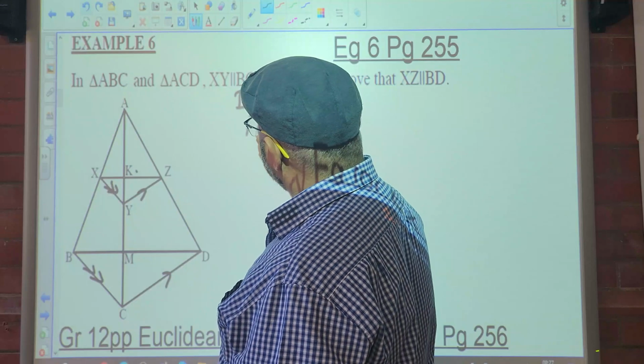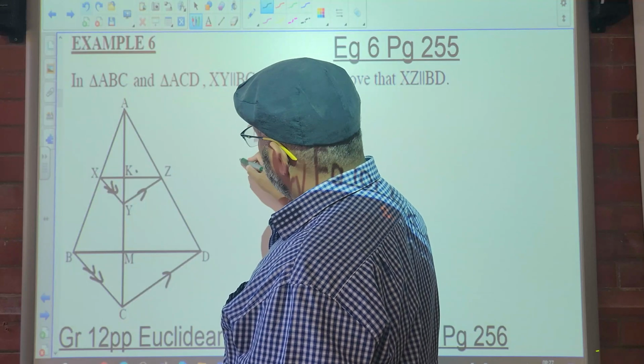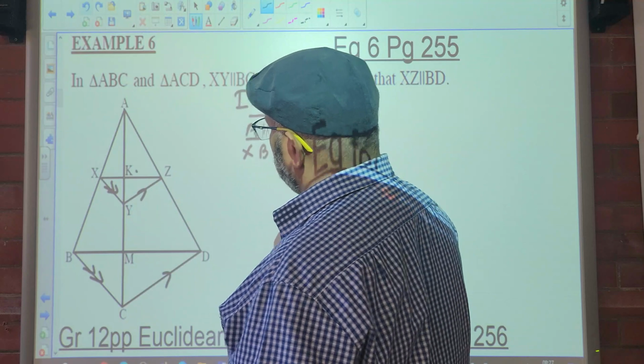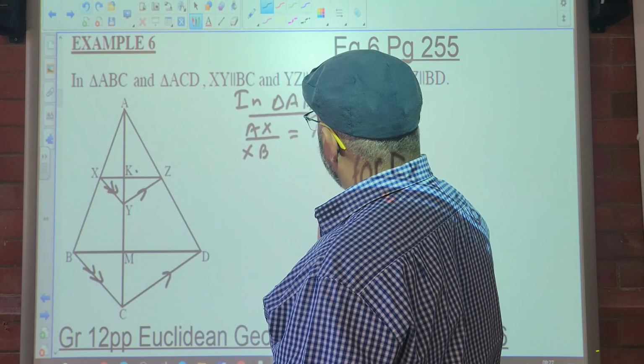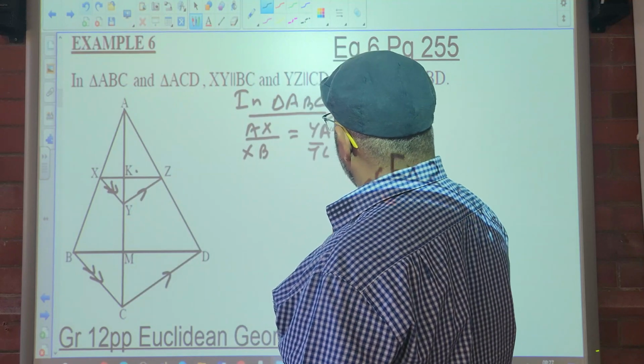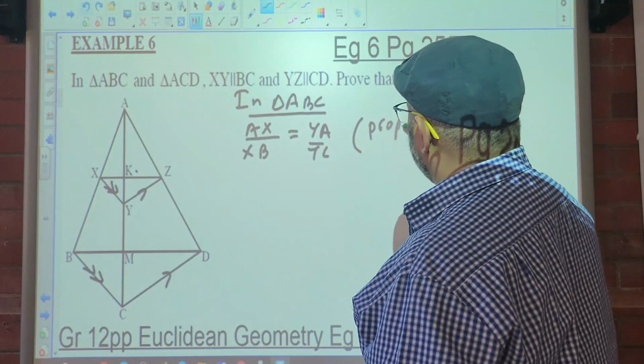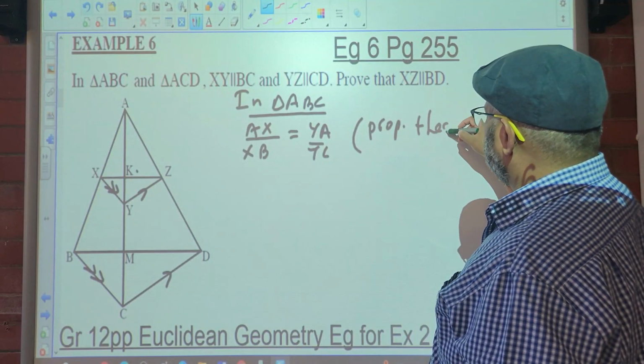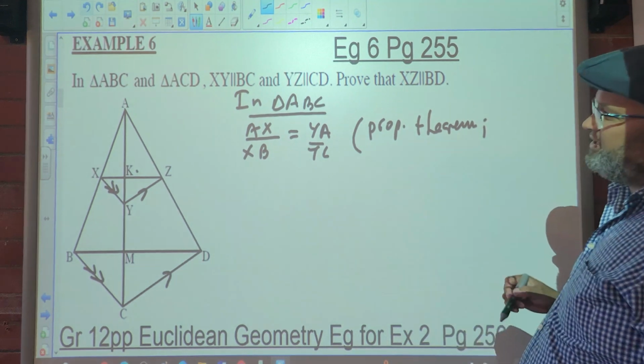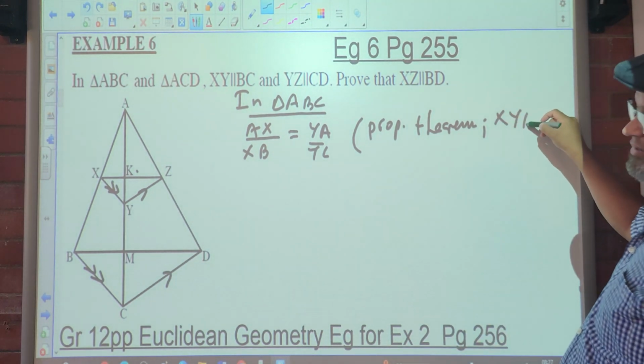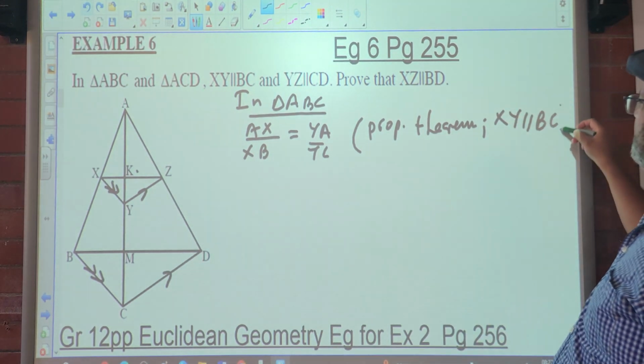We can say that AX over XB is equal to AY over YC. Why? Because of the proportionality theorem, with XY being parallel to BC.